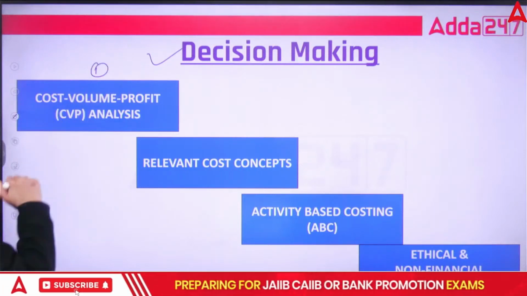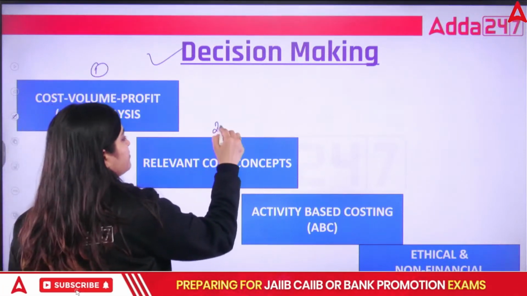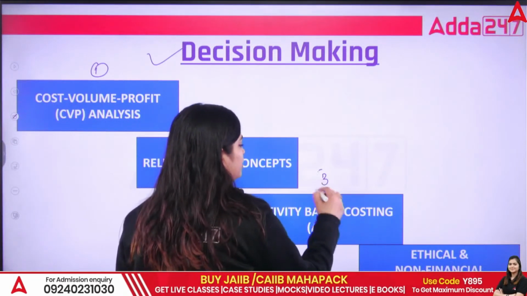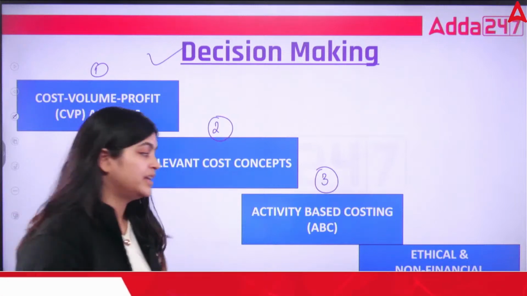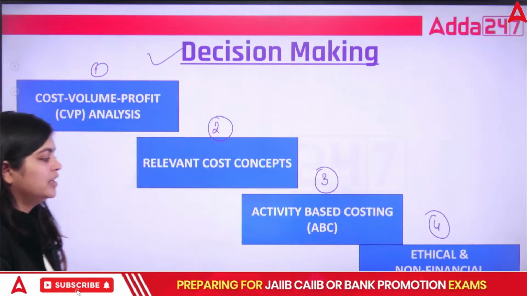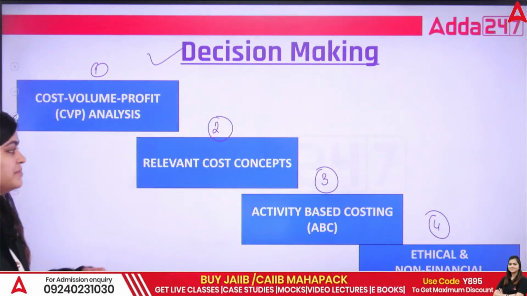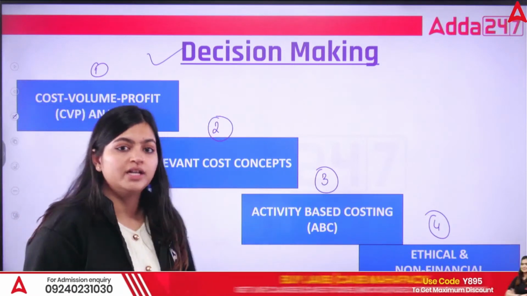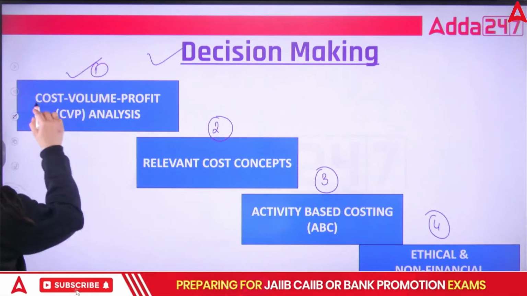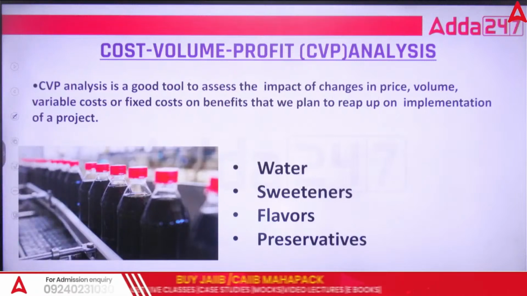So the first thing we are going to talk about in decision making includes, first, cost volume profit analysis. Second, you can use relevant cost concepts. Third, you can use activity based costing, and fourth, you can use ethical and non-financial considerations. One by one we are going to see these particular steps. So the first method that you can use is cost volume profit analysis.